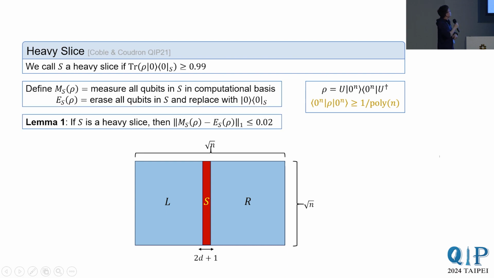We considered 2 operations that can be applied to a heavy slice. One is to measure all qubits in S. The other is to trace out all qubits in S and replace them with the all zero state. So it is not hard to show that measuring a heavy slice is well approximated by tracing it out and replacing it with all zeros, in the sense of lemma 1. This shouldn't be surprising if you stare at the definition of a heavy slice. You're basically going to get 0 if you measure it.